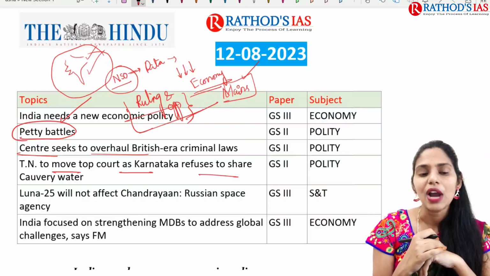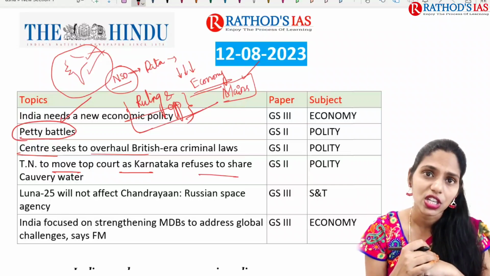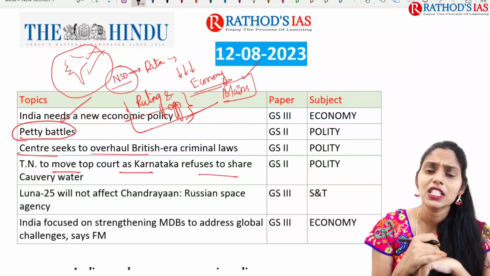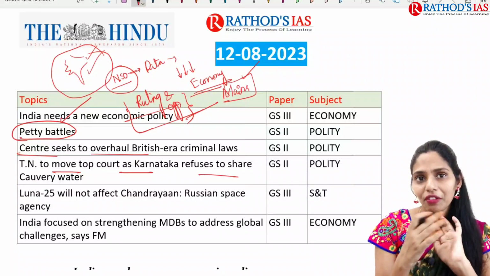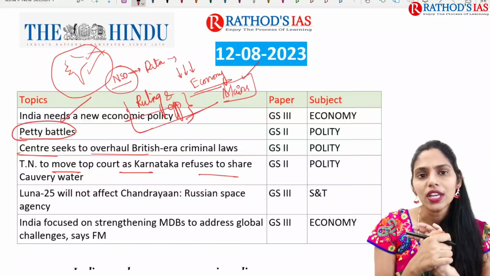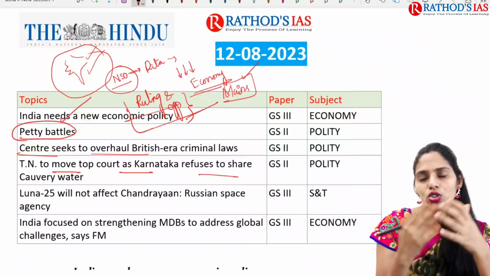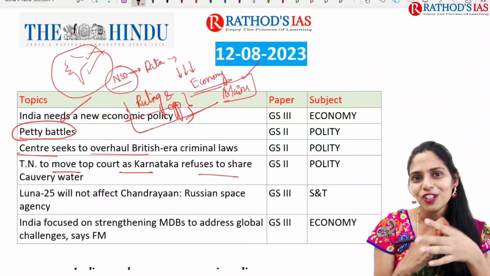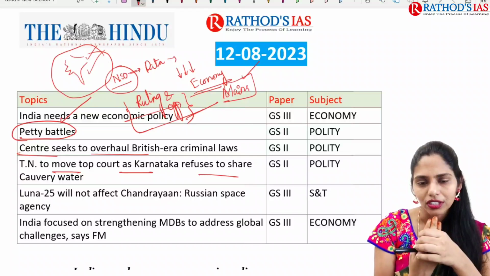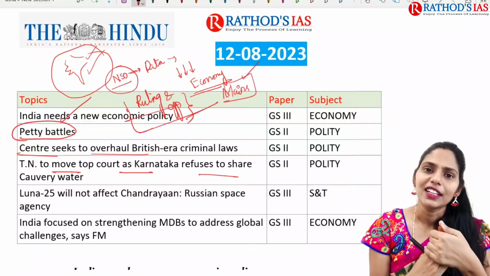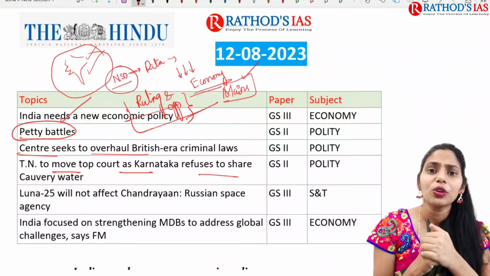And the next topic is about Luna 25 will not affect Chandrayaan, says Russian Space Agency. The Russian Space Agency is nothing but Roscosmos. In India we have ISRO; in the same way in Russia they have Roscosmos. Okay. So this article says that Russia also came up with a lunar mission. Unfortunately, that mission will also be landing on the same south pole of the moon, and it is also landing on the same day, August 23rd, when Chandrayaan will be landing on the south pole.